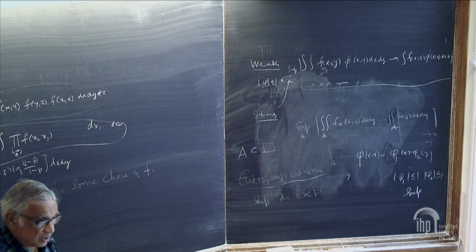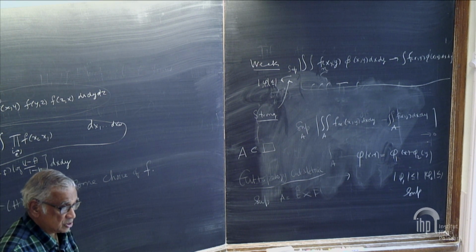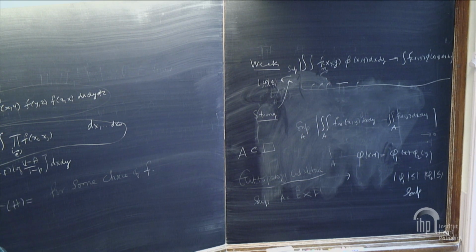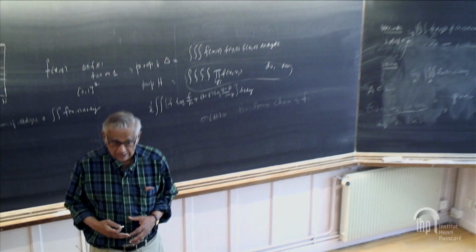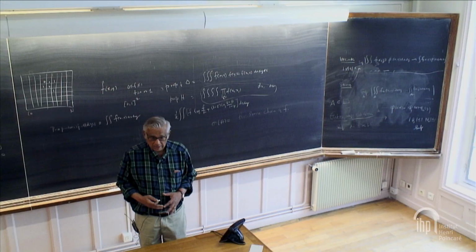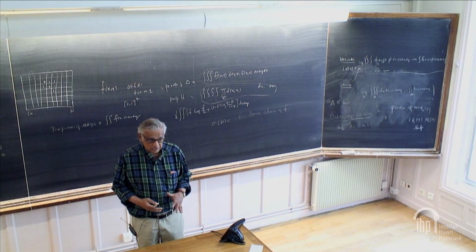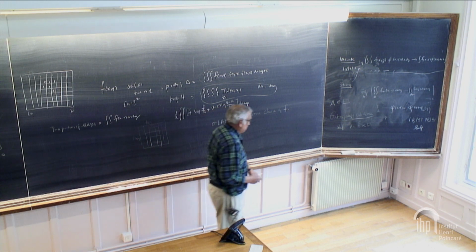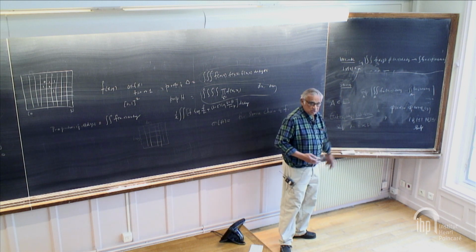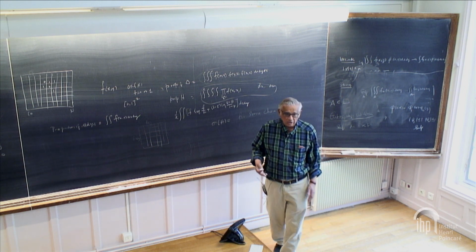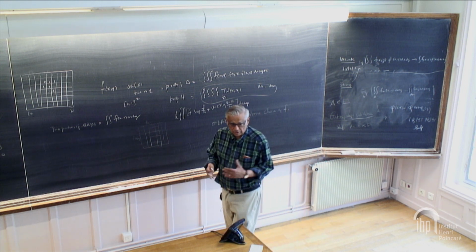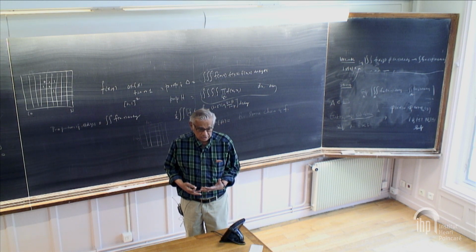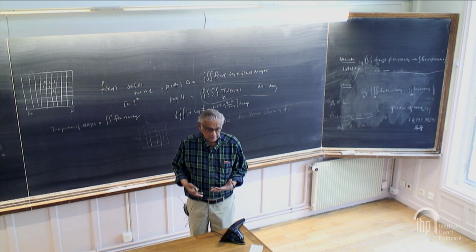And that's the cut topology. Notice this topology is weaker than the strong topology, is stronger than the weak topology, but still the space is not compact. The space is not compact because when you project it onto one of the axes, that means you are taking F to be the whole space, you are still taking sup over all E. So the projections on one of the variables converge strongly. So the space cannot be compact.